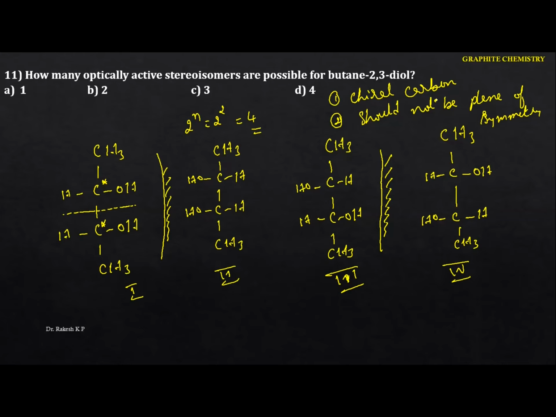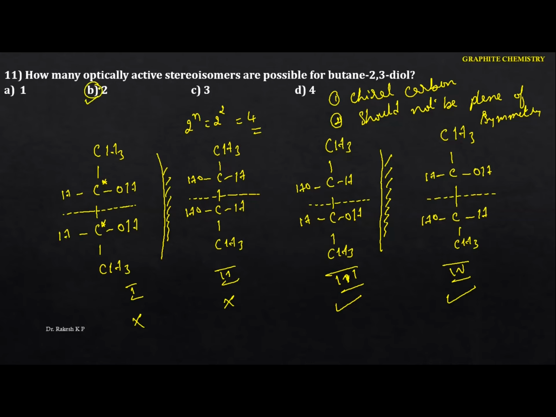If I identify the plane of symmetry, it is optically inactive. But here also you can identify the plane of symmetry. In this case, if you cut into two halves, the part above the plane is not a mirror image of the part below the plane, hence this becomes optically active, and this also becomes optically active, because we can't identify a plane of symmetry. Out of the 4 isomers, 2 are optically active. Hence the option is B.